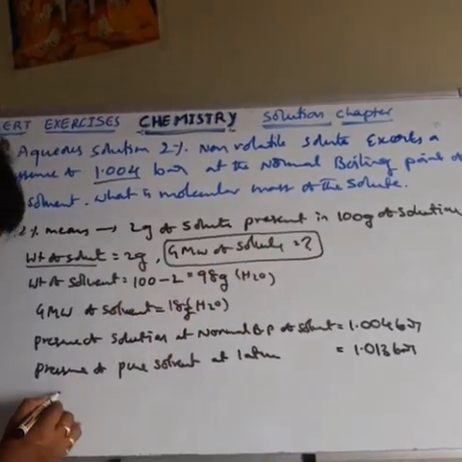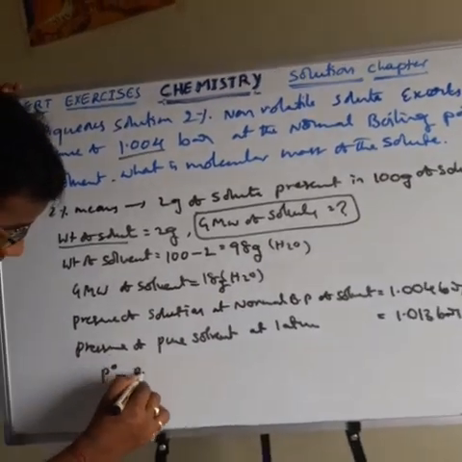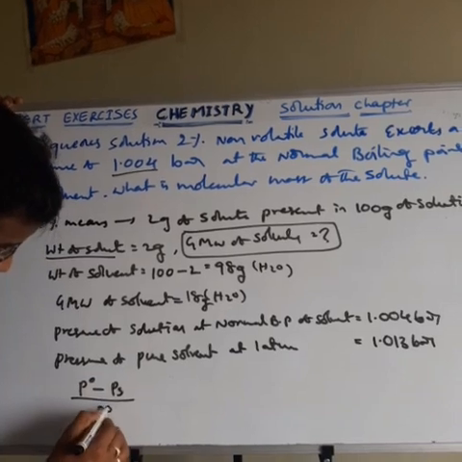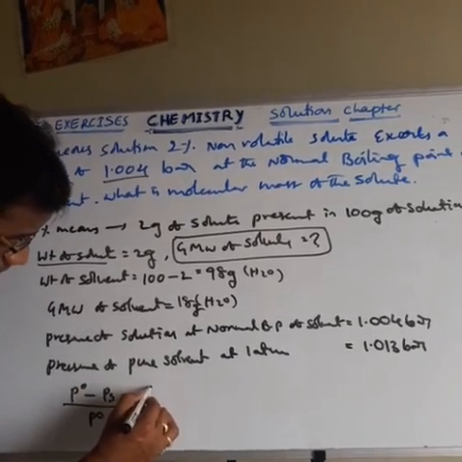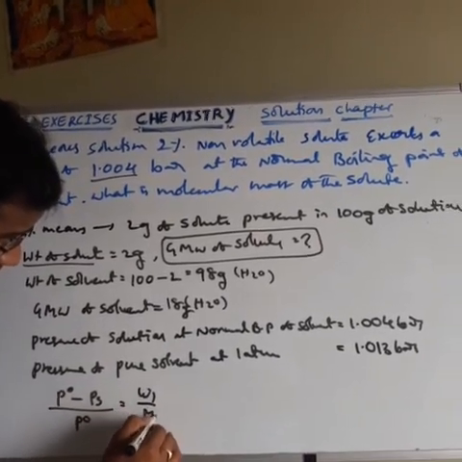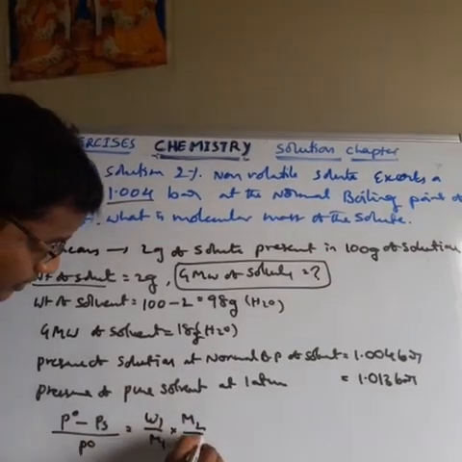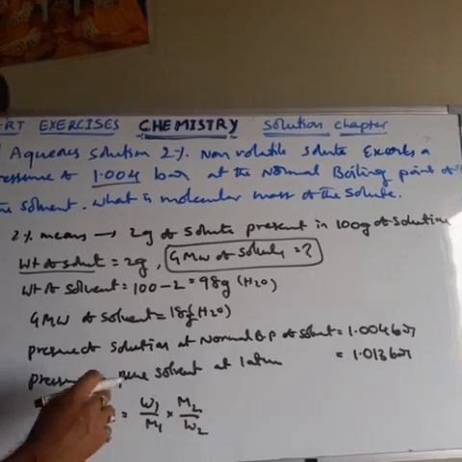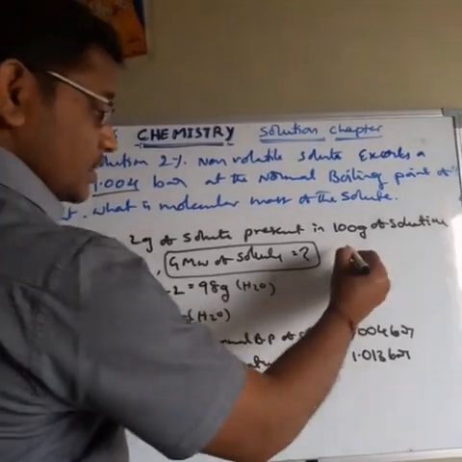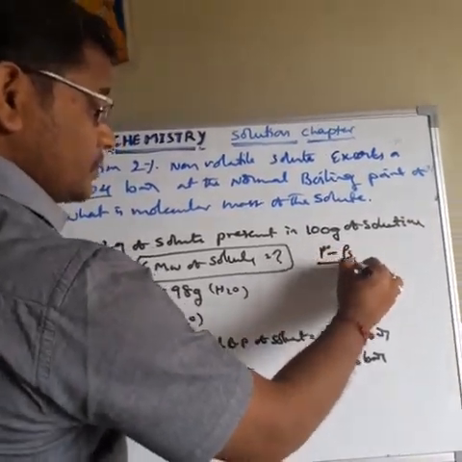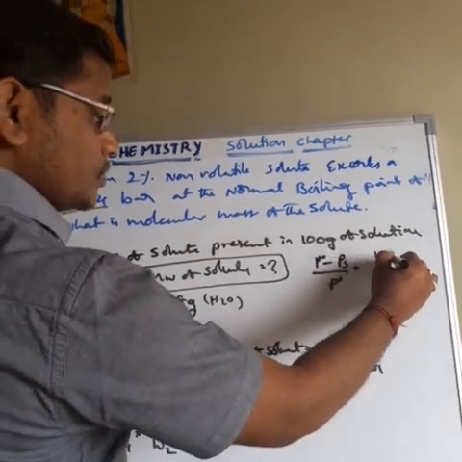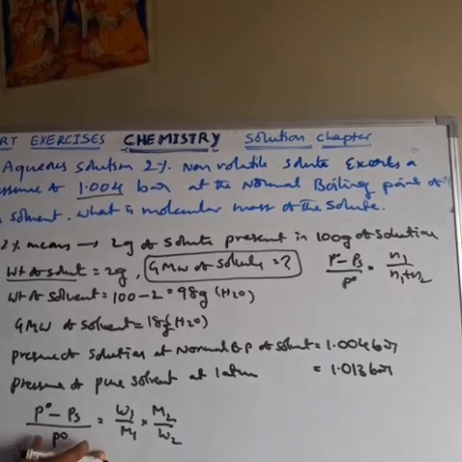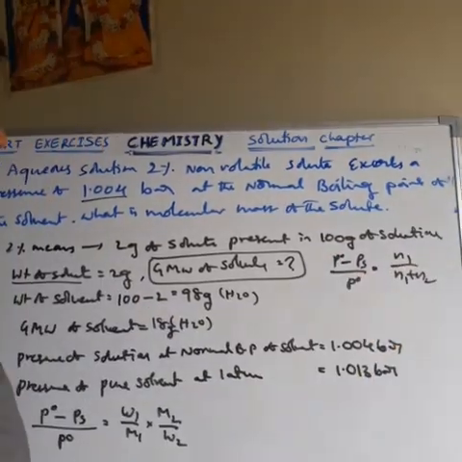Then the formula: P0 minus PS divided by P0 is equal to W1 by M1 into M2 by W2. Why are we taking this formula? Here one more formula is also there, of this type: P0 minus PS divided by P0 is equal to N1 divided by N1 plus N2. Why are we not taking this formula?